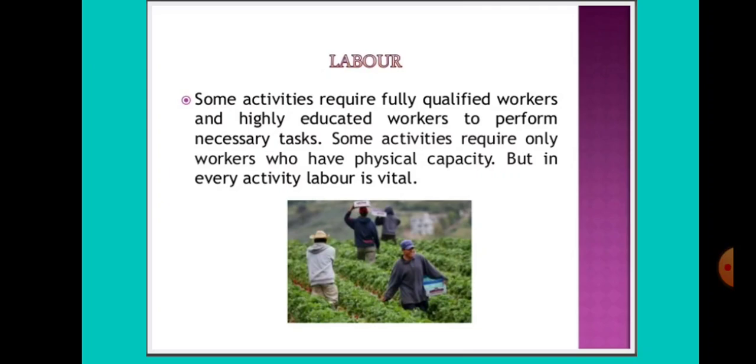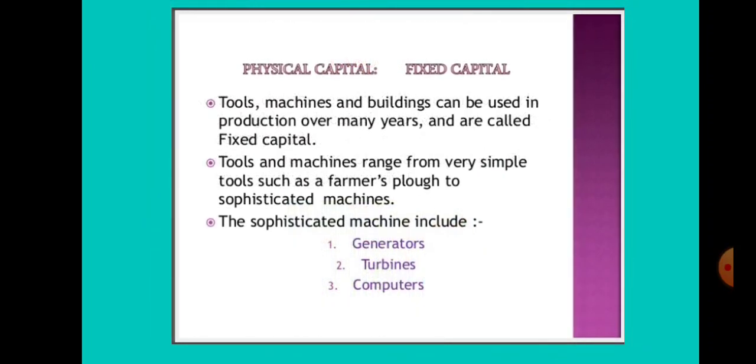Then comes capital, that is physical capital, which, as mentioned earlier, is divided into fixed capital, working capital, and human capital. Now we'll work on fixed capital. Fixed capital means the tools or machines which are bought once and used for many years for production. Once bought, we need not buy them again and again. These can be simple tools or complicated, sophisticated tools also.